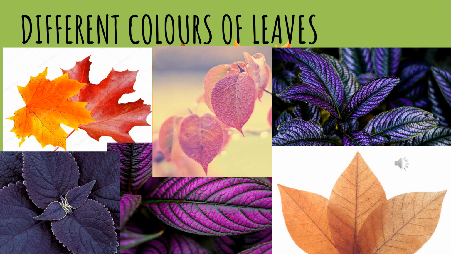Different plants have leaves of different colors like red, orange, purple and yellow. Some plants like mushrooms and yeast do not have chlorophyll, so they cannot make their own food and they are not green in color.